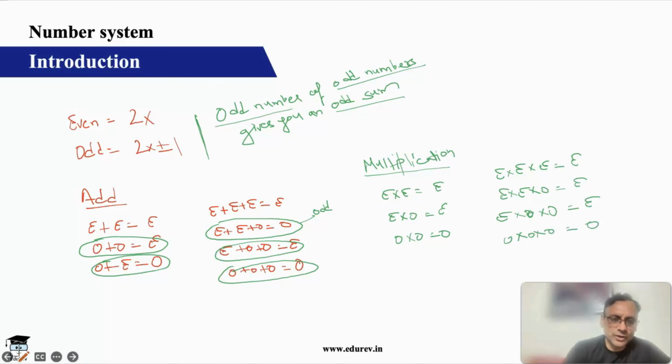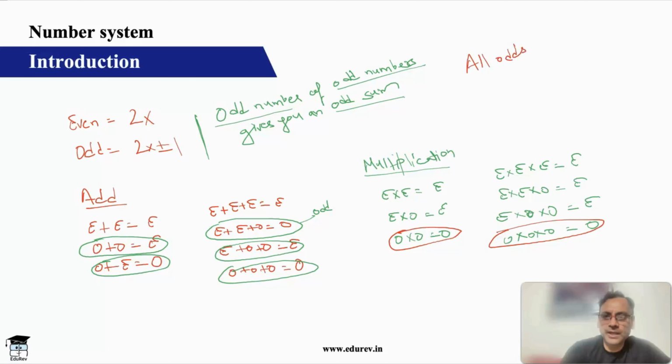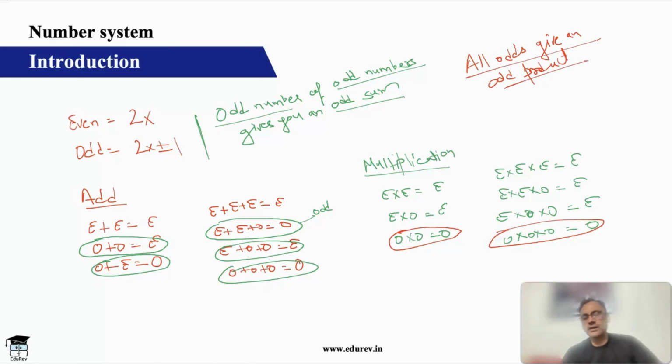So now, do you notice when you are getting an odd product? Odd product you are getting only in this case and in this case. So what is the rule here? All odds give an odd product. So in fact, in a product, it is the even number that plays a role. If at least one even number is present, the product will become even.